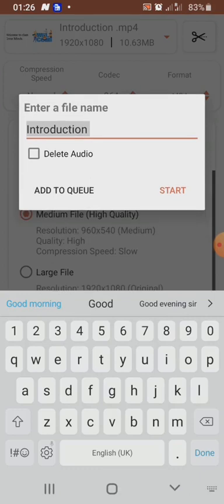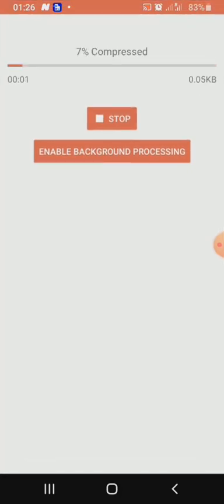File name introduction. You can delete audio or not, though I'm using the paid version of the video compressor also. So let me start. It's compressing the video already. You can stop compressing the video, so to stop the video, then you can maybe adjust it or do anything you want. And you can also enable background processing so that even when you leave the app, it will continue compressing the video. So this is how you use your video compressor.